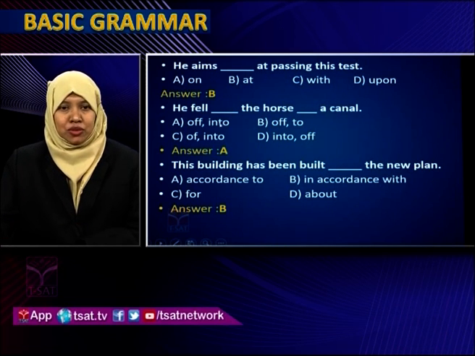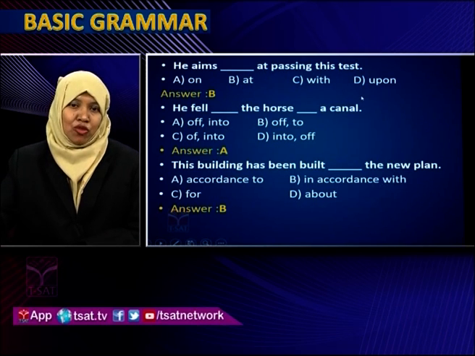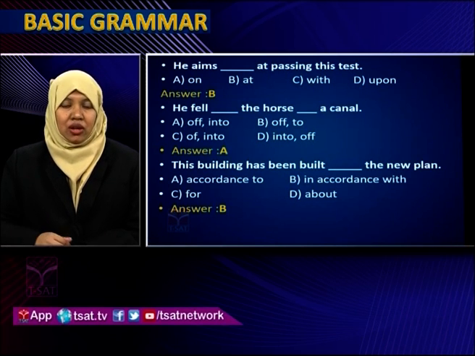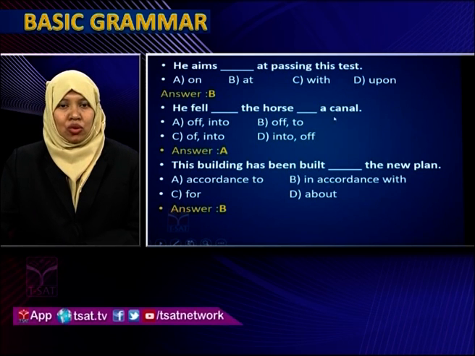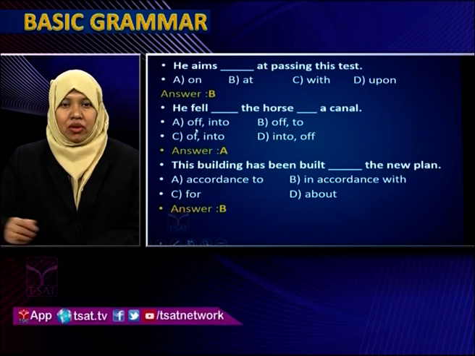So the correct option is A, where double O double F, off, and into is used. Into a kennel, you say, when somebody is falling into something, he fell into a pond, he fell into a kennel, he fell into a swimming pool. You don't use in. So the correct option here is off and into, option A.